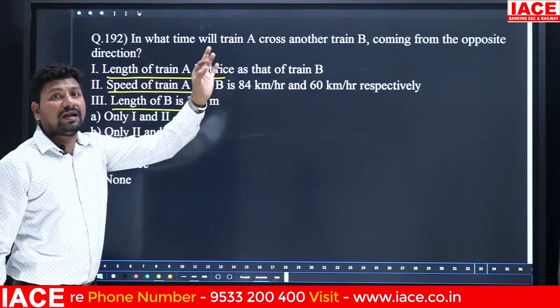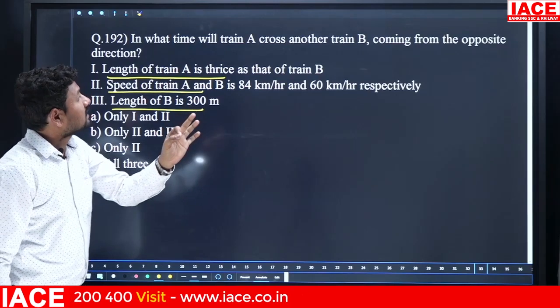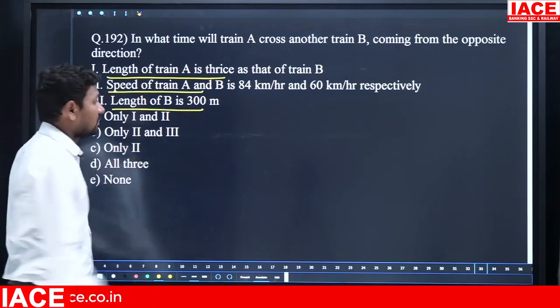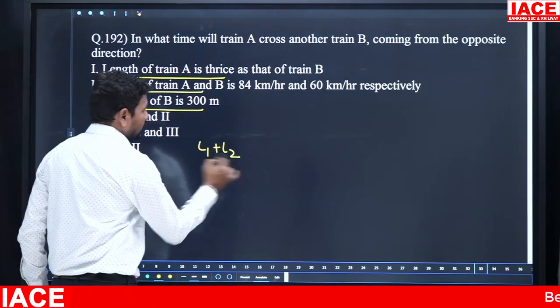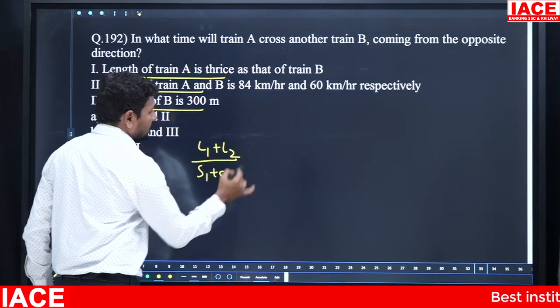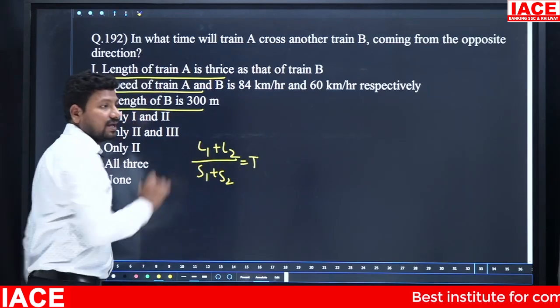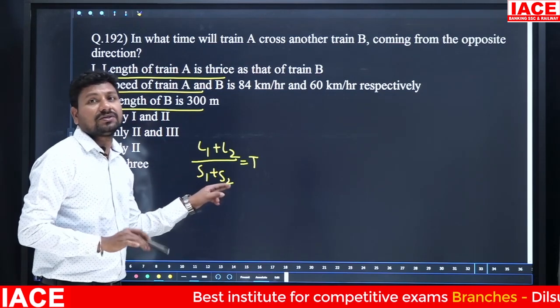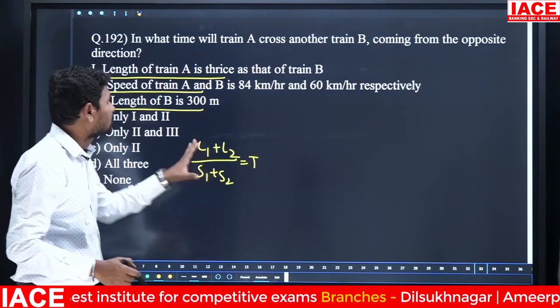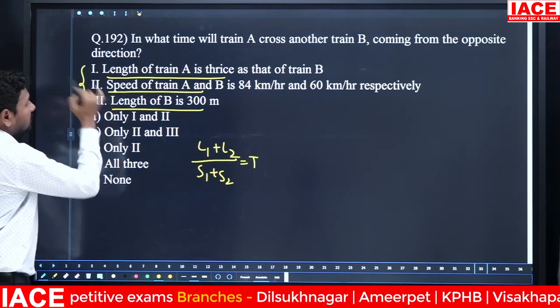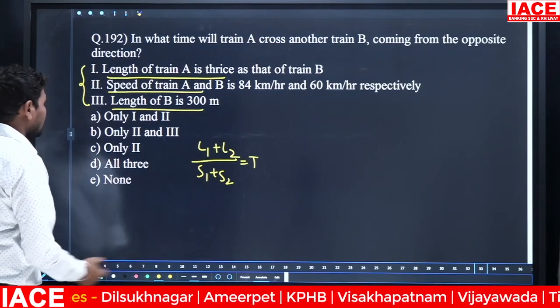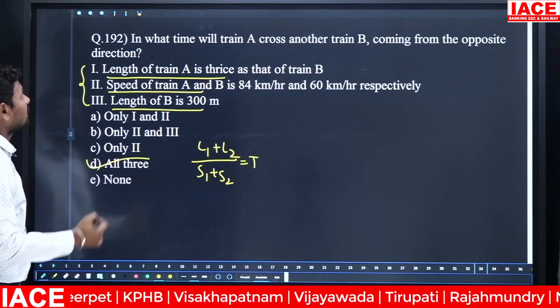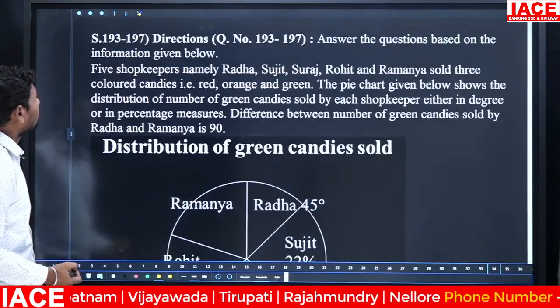When crossing each other in opposite directions, L1 plus L2 by S1 plus S2 is equal to crossing time. L1 is equal to train A length, L2 is equal to train B length, S1 is equal to train A speed, S2 is equal to train B speed. That means every term is available when you combine the three statements. So the answer is all three statements are required to find an answer. Next.